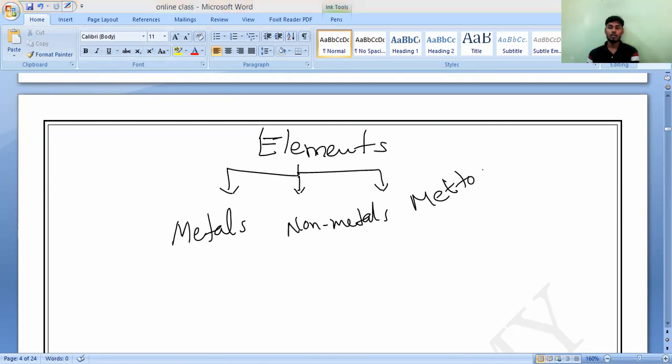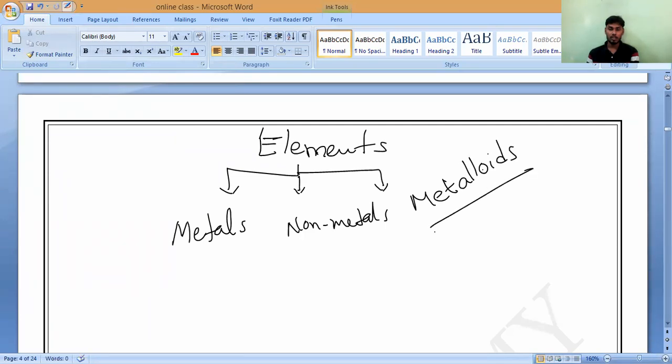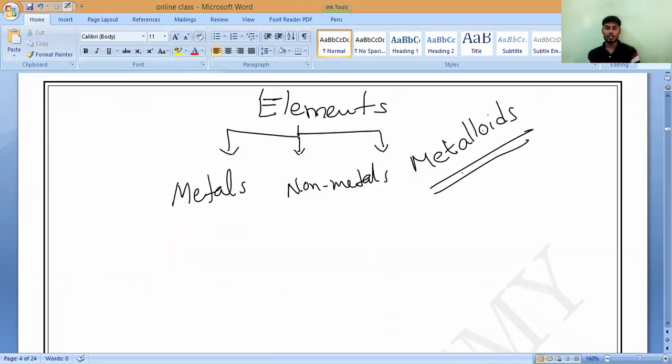Metalloid spelling, what? Metalloids. Is it correct? So this is the classification of elements. Elements are further divided into three families: metals, non-metals, metalloids. Any doubt in this? Anybody, please? Okay.